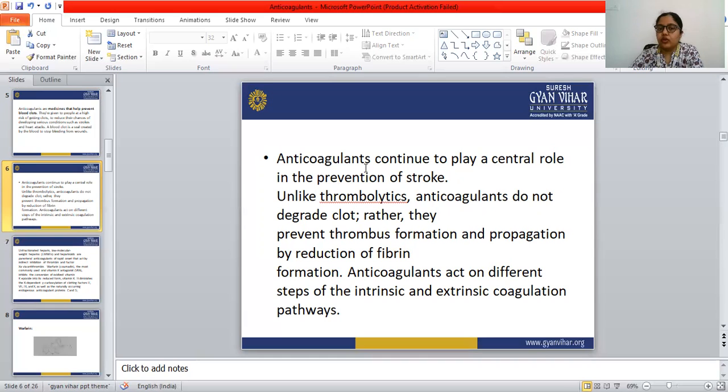So thrombolytic drugs are those drugs that degrade the clot. When the clot is already formed inside the vein, the doctors give thrombolytics to degrade that clot.